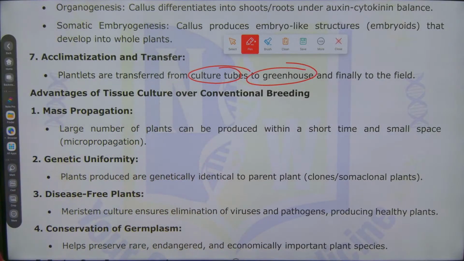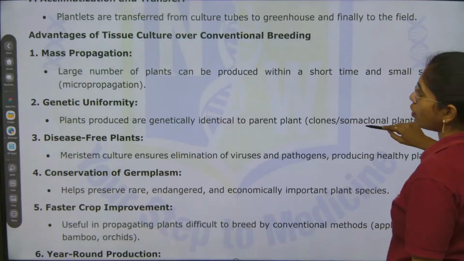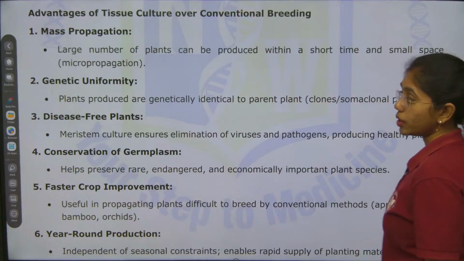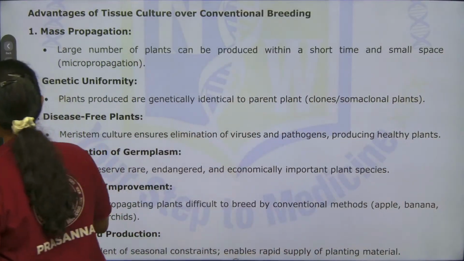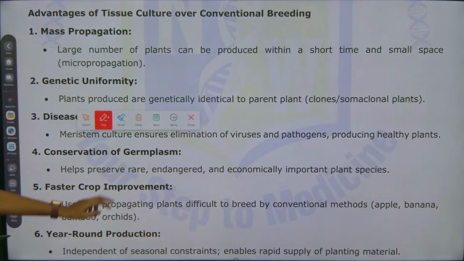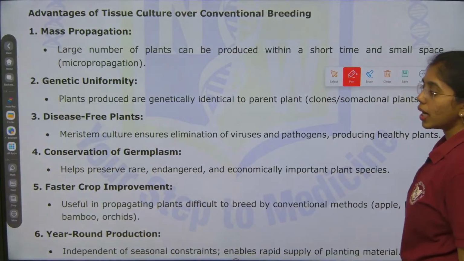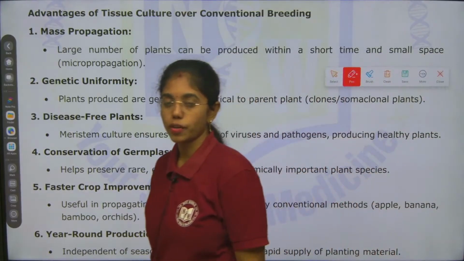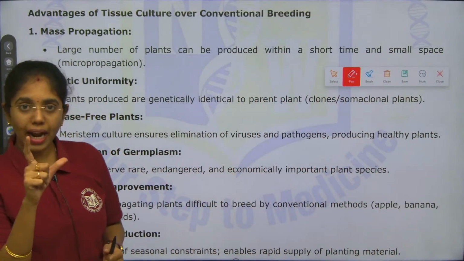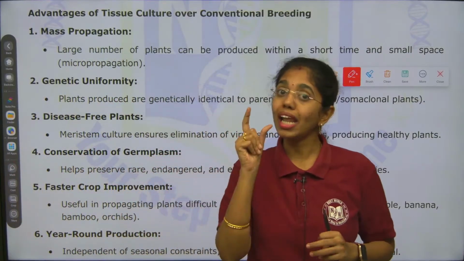Advantages of tissue culture over conventional breeding. What is conventional breeding? Traditional breeding. What are the advantages of tissue culture over traditional breeding? Here, first is mass propagation. You can take a small explant and propagate hundreds of plantlets from it.